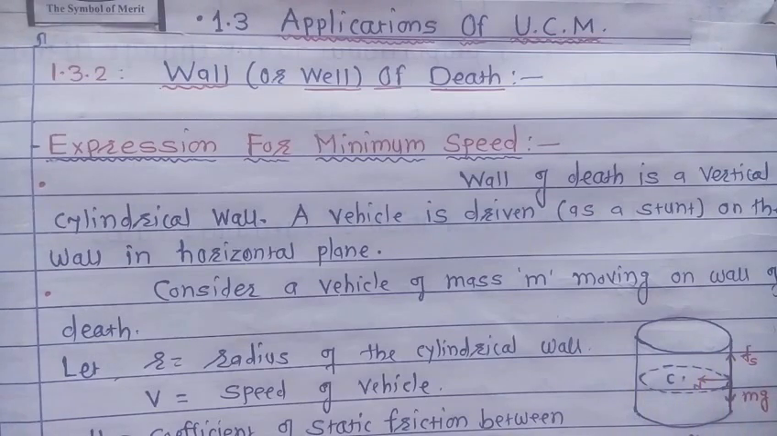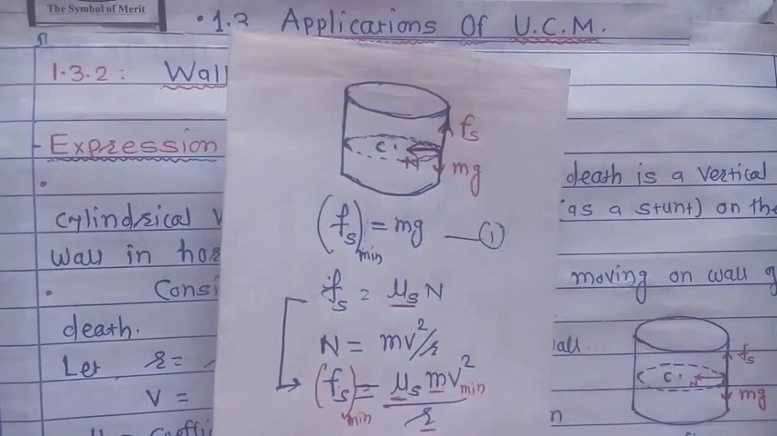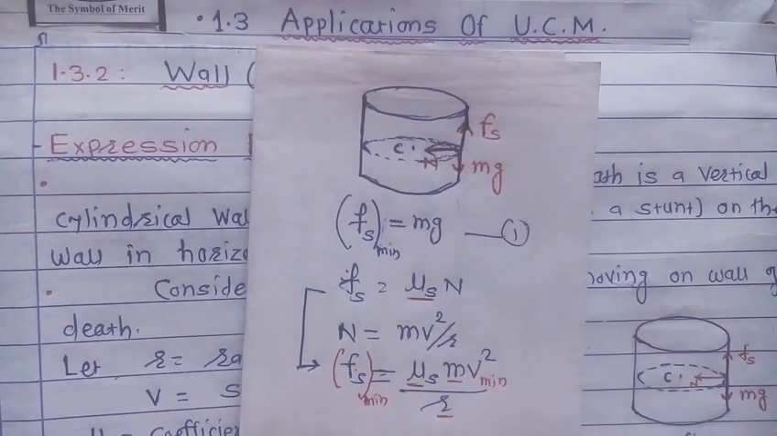Now here we have to obtain the expression for the minimum speed for this vehicle not to slip in the downward direction. Now why does the vehicle slip in the downward direction, or why does it not fall in the downward direction when the speed is equal to or greater than the minimum speed, we will see here. Now this is a wall or veil of death.